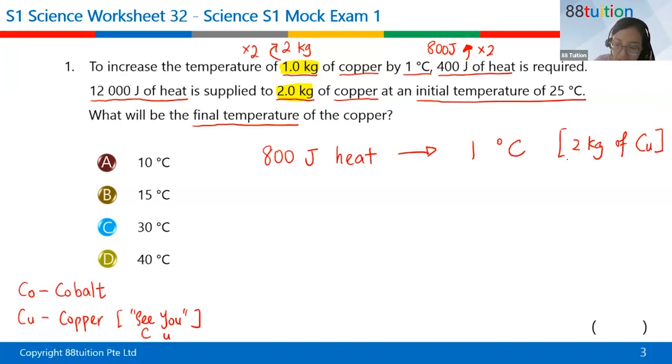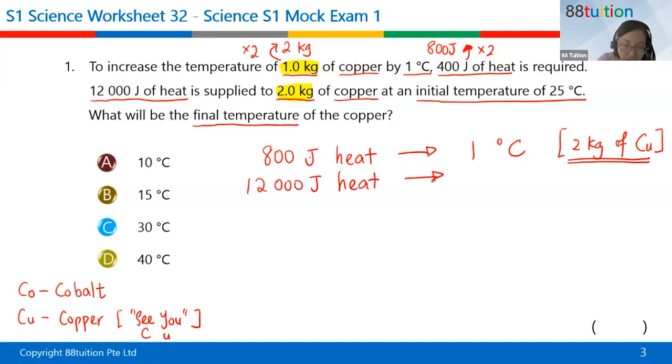So I need to make sure that I'm comparing for 2 kilograms of copper. So here is 1 kilogram, so I will need to change it to 2 kilograms. So times 2. So for 2 kilograms of copper, to bring up the temperature by 1 degree Celsius, I'll need 800 joules of heat energy. But now the question is supplying 12,000 joules of energy. So you do your mathematics, 12,000 joules of heat energy.